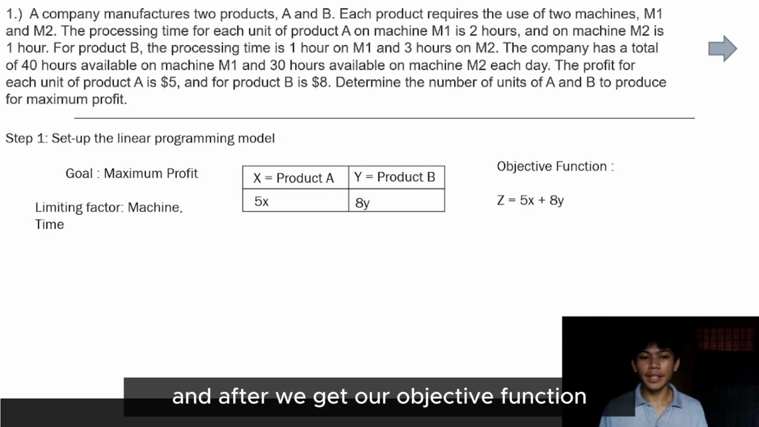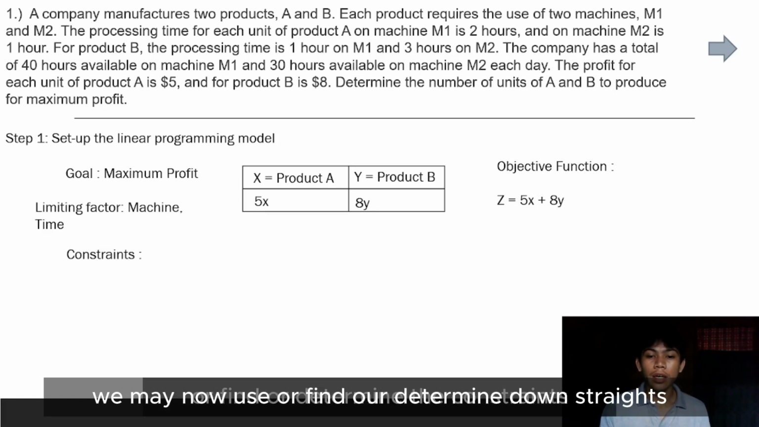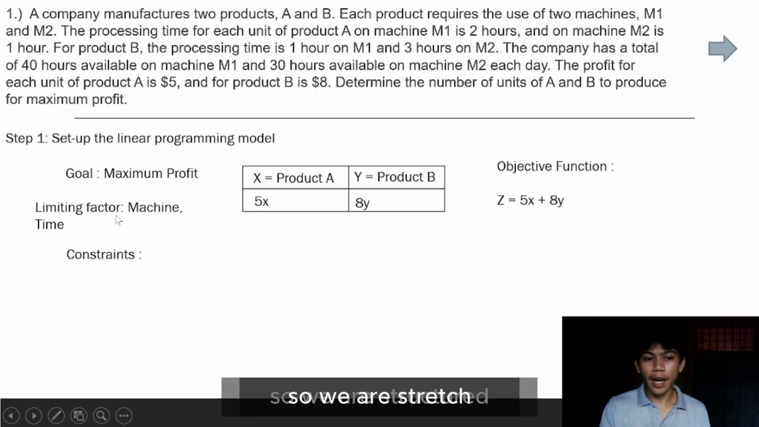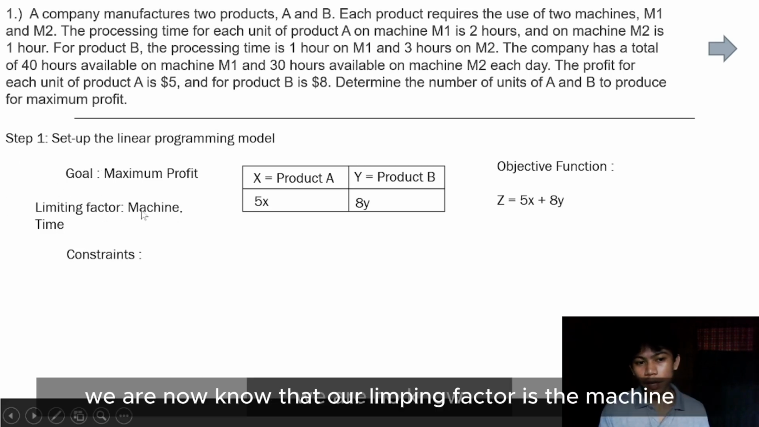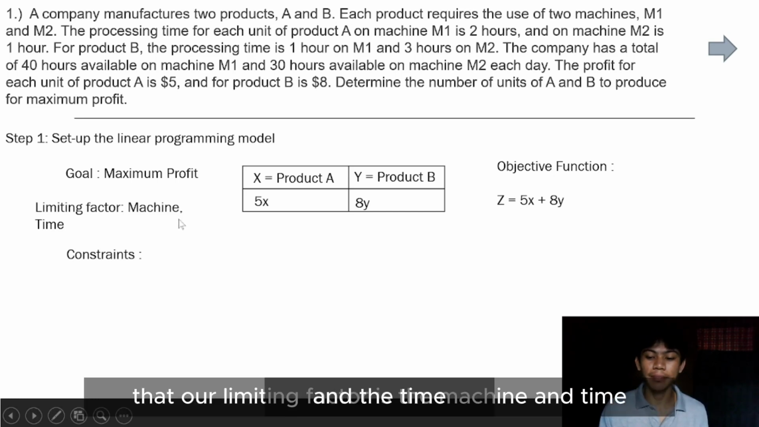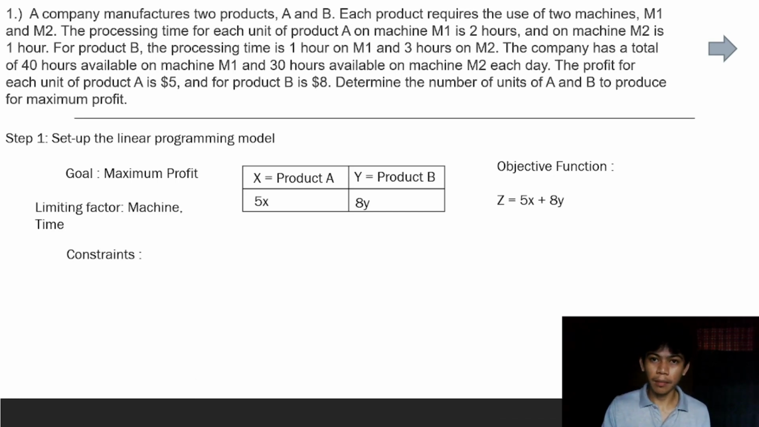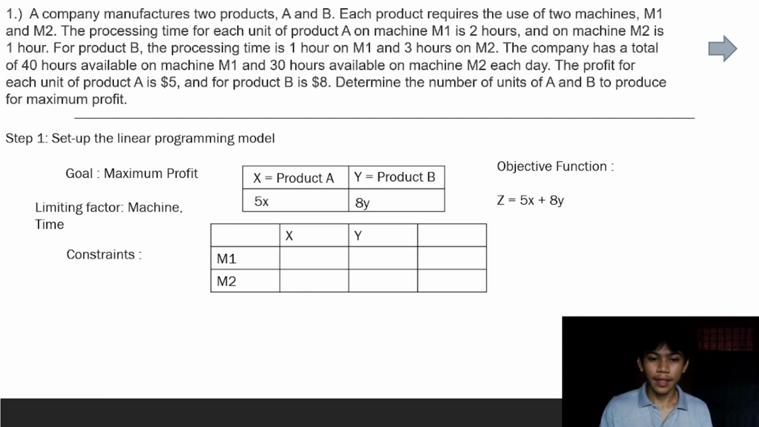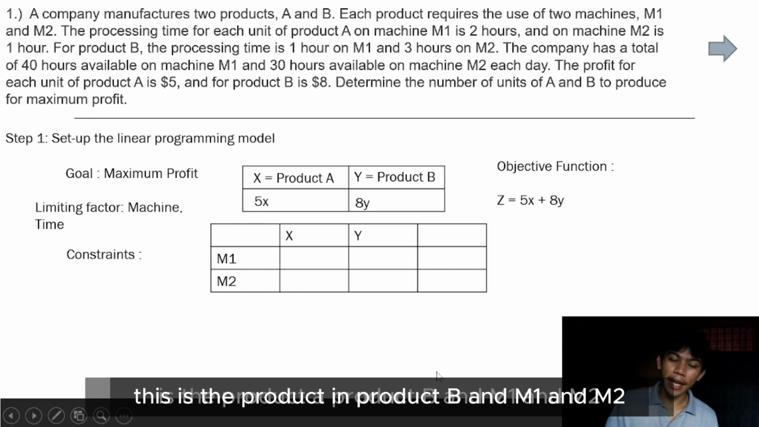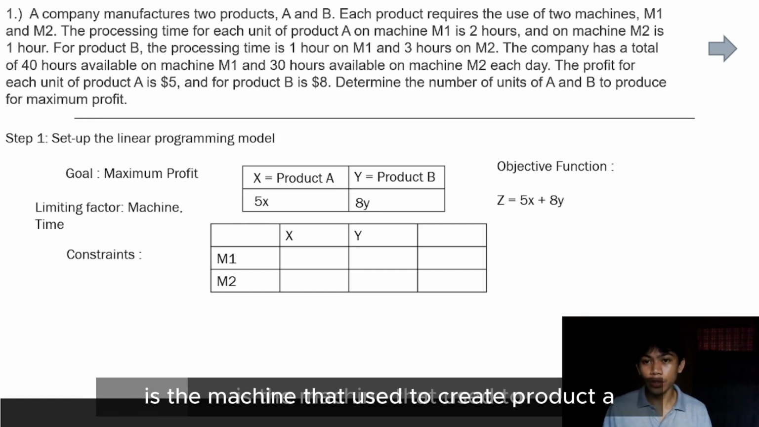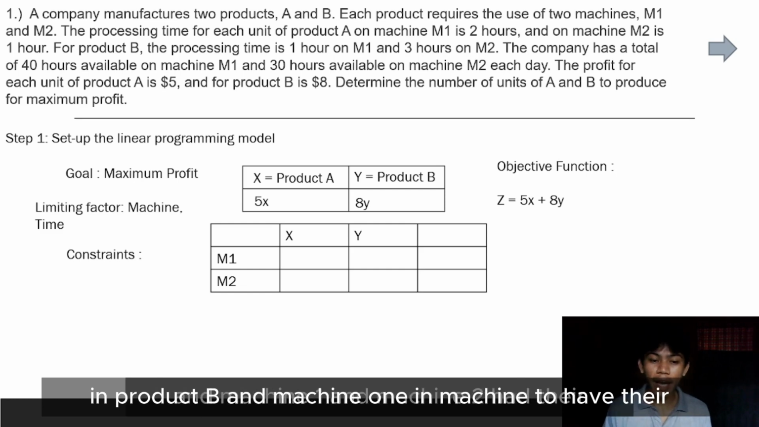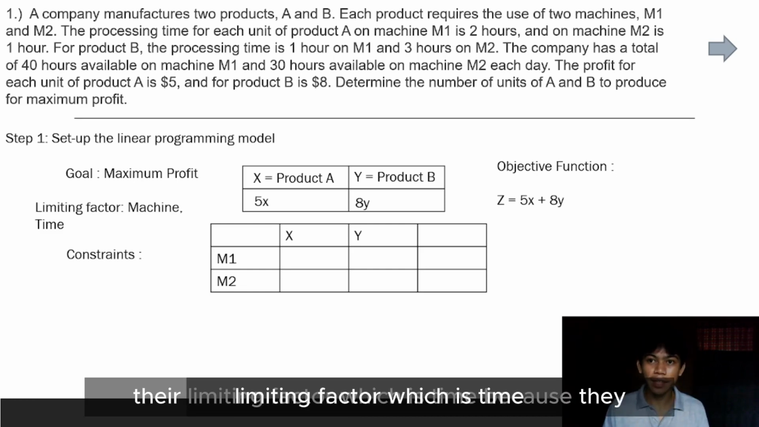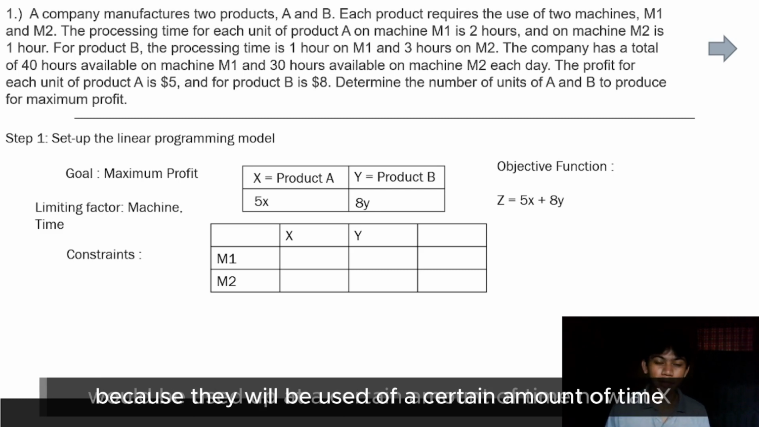After we get our objective function, we may now determine the constraints. We now know that our limiting factor is the machine and the time. We could use a table to make our data organized and structured. X and Y are product A and product B, and M1 and M2 are the machines used to create product A and product B. Machine 1 and machine 2 have their limiting factor, which is time, because they will be used up for a certain amount of time.